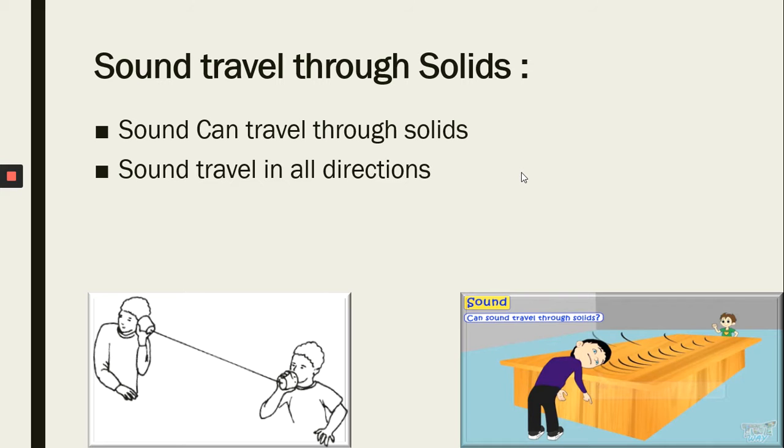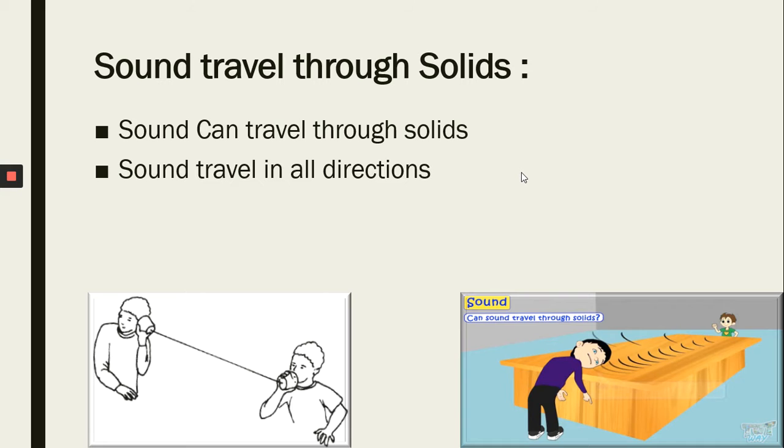Sound needs a medium for propagation. Without a medium, sound cannot travel. Sound cannot travel through a vacuum. Now we will start today with sound travelling through solids.